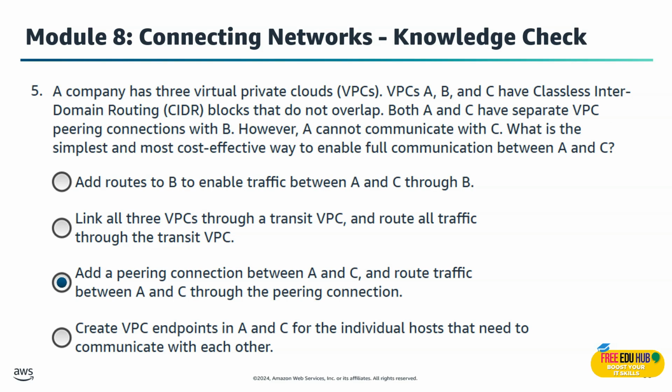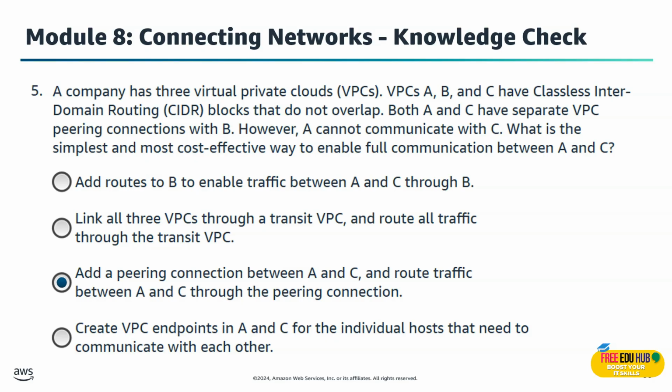Question number 5 says a company has 3 VPCs. VPC A, B, and C have CIDR blocks that do not overlap. Both A and C have separate VPC peering connections with B. However, A cannot communicate with C. What is the simplest and most cost-effective way to enable full communication between A and C? So the right answer is add a peering connection between A and C and route traffic between A and C through the peering connection. Since A and C already connect to B but can't talk to each other, the easiest fix is to create a direct peering connection between them.